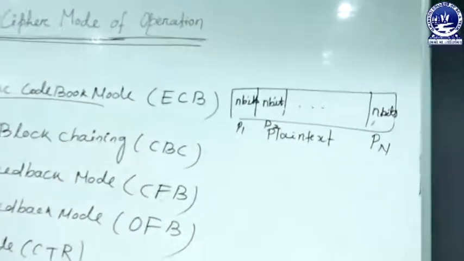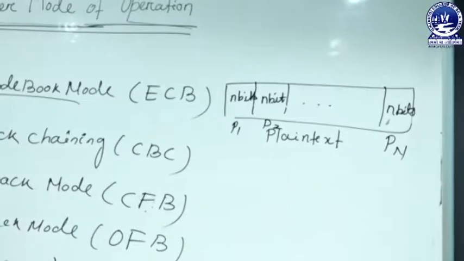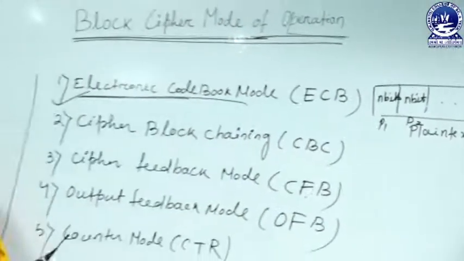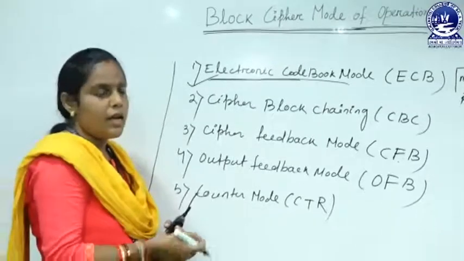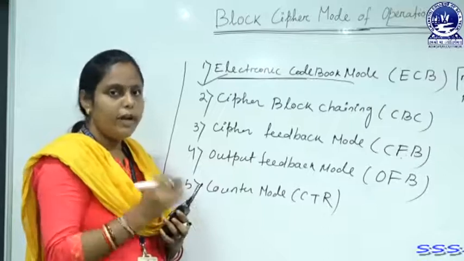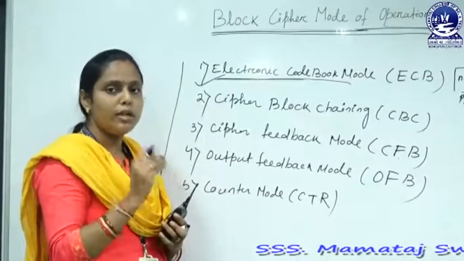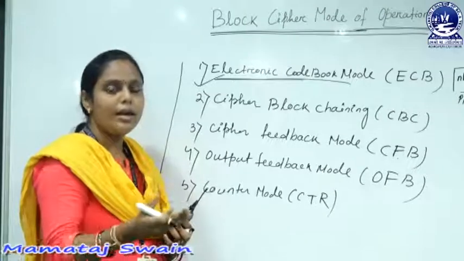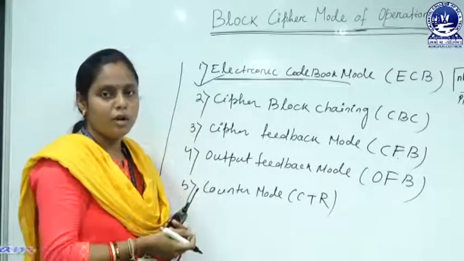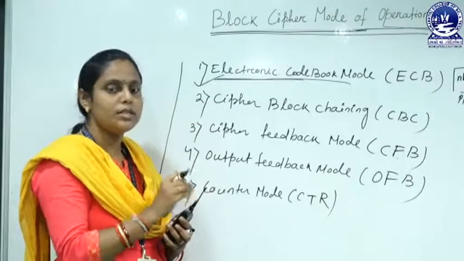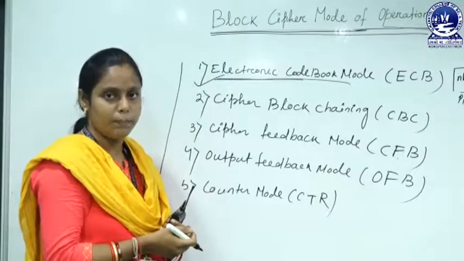Now look at the encryption process of this electronic codebook mode. Before going to the encryption process, if your plain text size is not a multiple of your block size, then you can add extra text in your last block to make its size equal to the other block size.